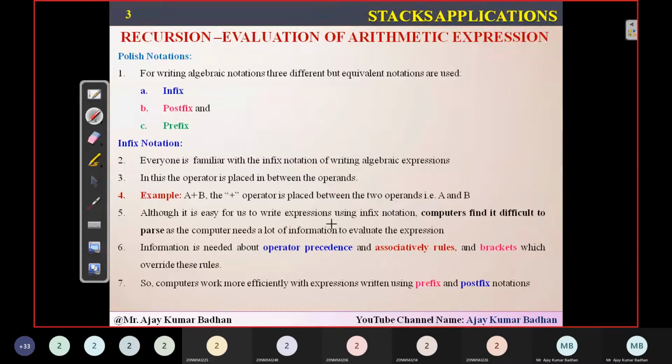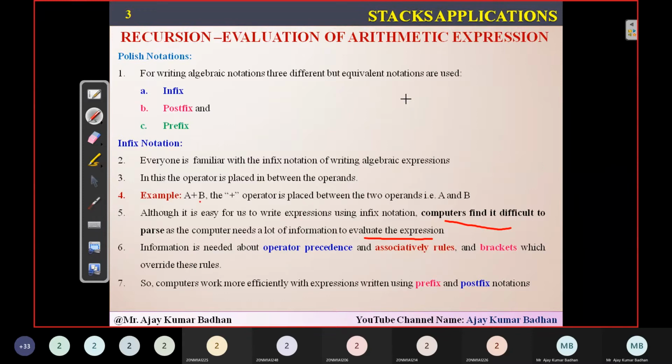But as I told you, it is very difficult for the system, your computer, to understand it. It takes a lot of evaluation process, and sometimes it may not be able to figure out what exactly it has to do. Sometimes it enters into a confused kind of state about what exactly needs to be done whenever you're giving this infix expression.